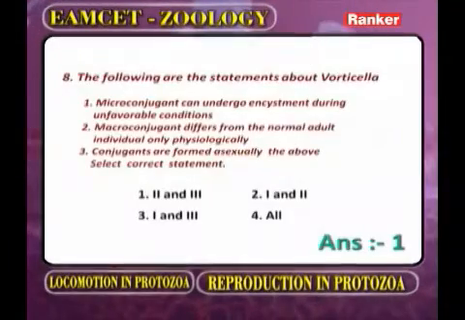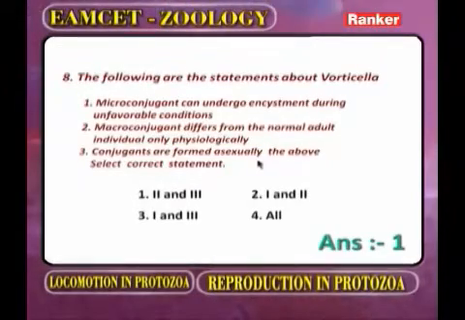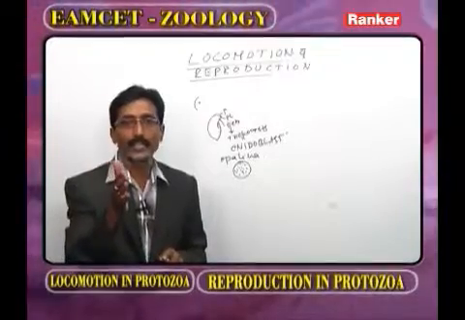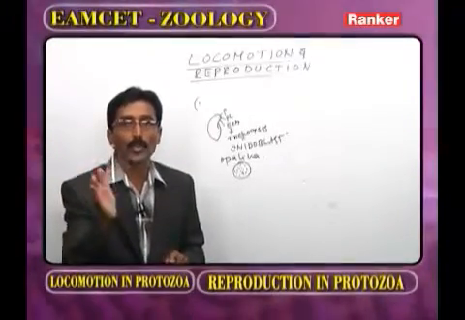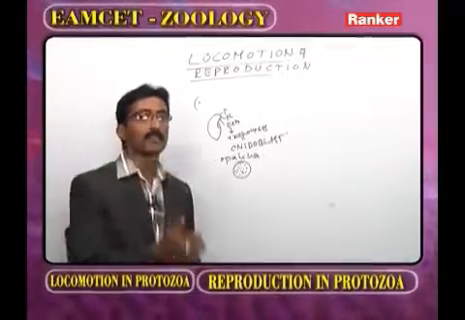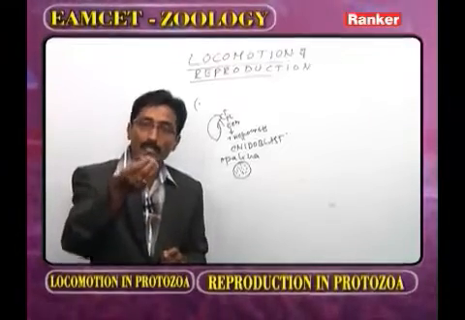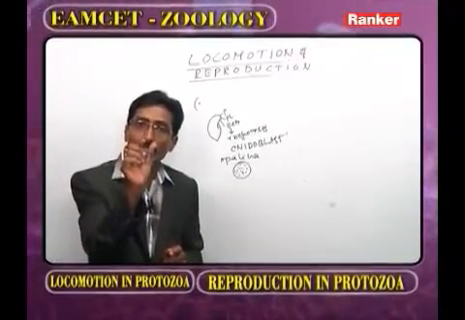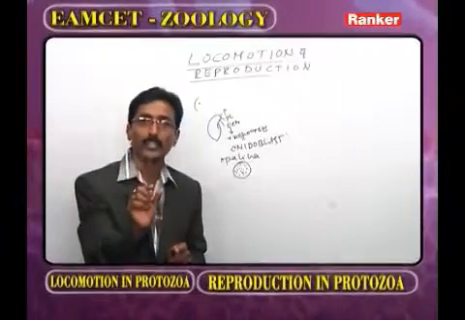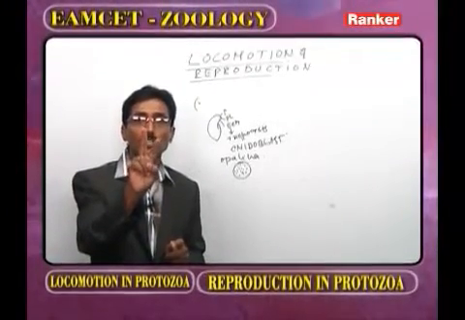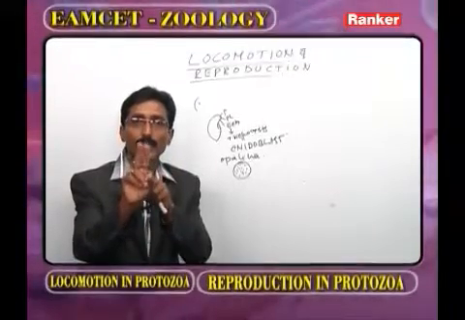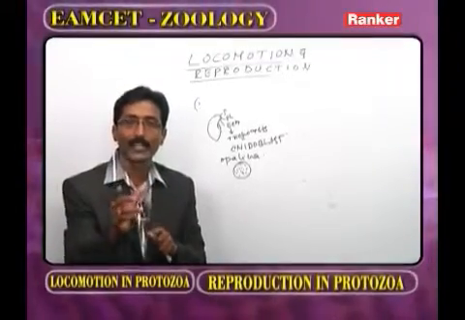Now, the third one: conjugates are formed asexually. How? In Paramecium and Vorticella, as long as conditions are favorable, they undergo repeated asexual reproduction. With the onset of conjugation, Vorticella undergoes asexual reproduction and gives rise to two conjugates, one we call macro and one we call micro. Based on this information, what are the correct statements? Second and third.